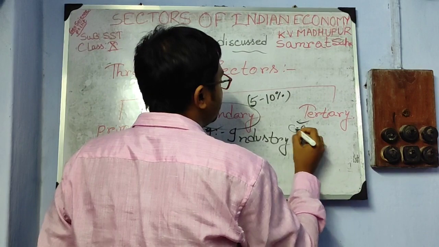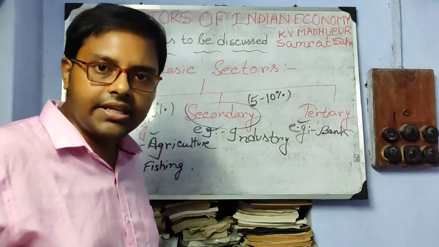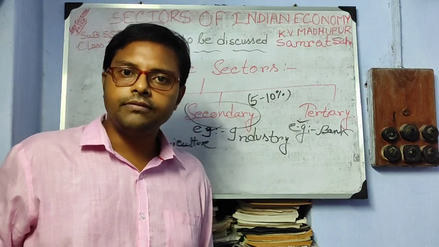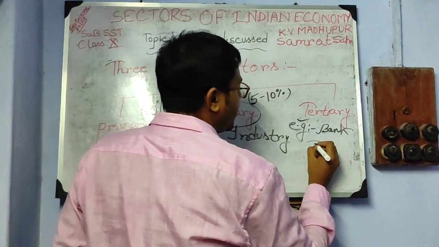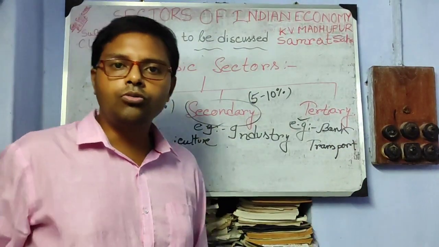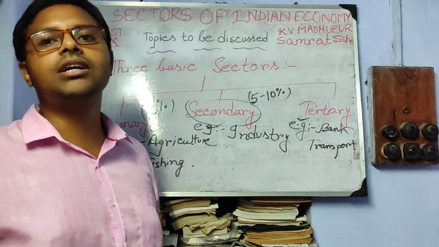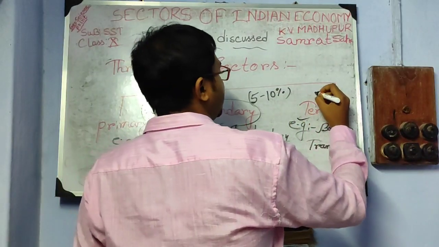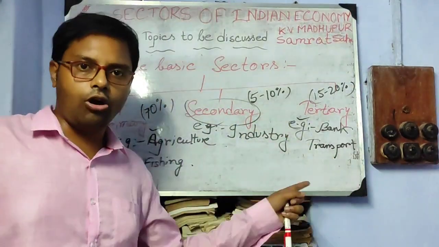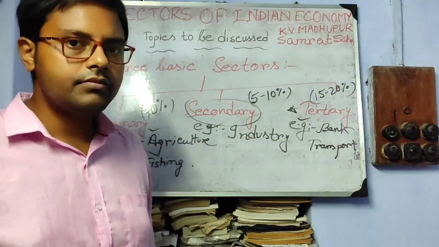Examples: the banking sector, giving services by giving money or taking money from common people; transport and communication, which help people to move from one place to another and to contact each other. All these things come under tertiary activity. In India, 15 to 20% of the total population is dependent on tertiary economic activities.